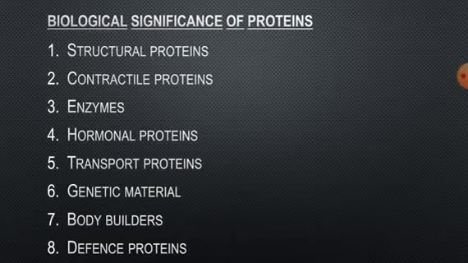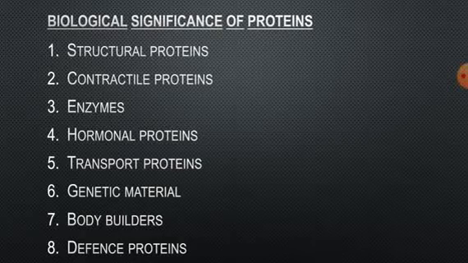They influence the rate of chemical reactions, usually without undergoing any changes themselves. For example, digestive enzymes like pepsin and trypsin take part in protein digestion.